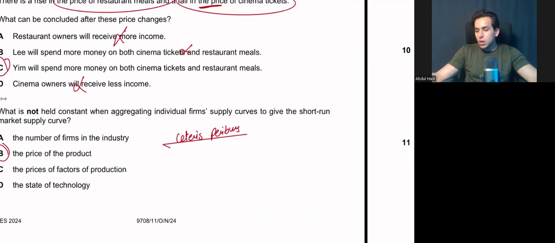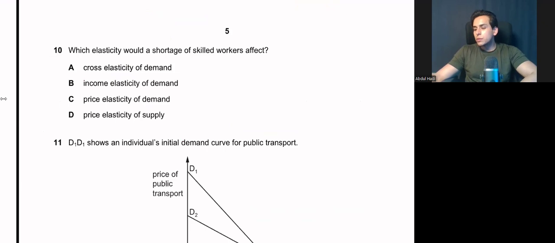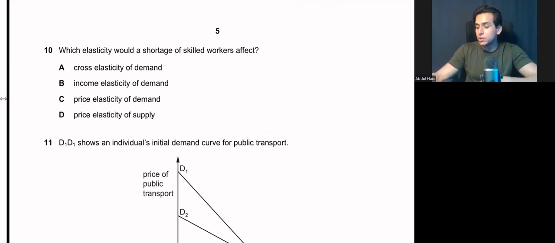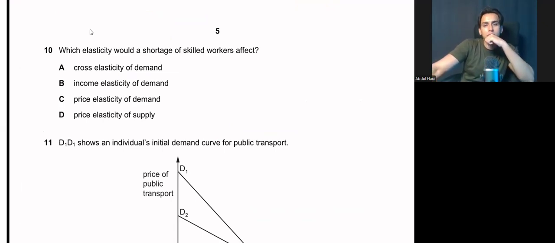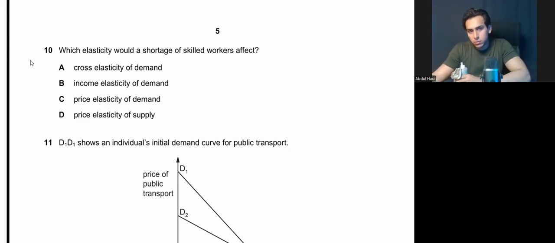Which elasticity would a shortage of skilled workers affect? What is the answer? Which elasticity? Once again, shortages.